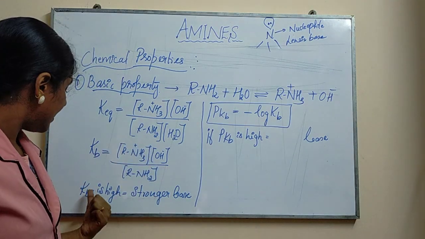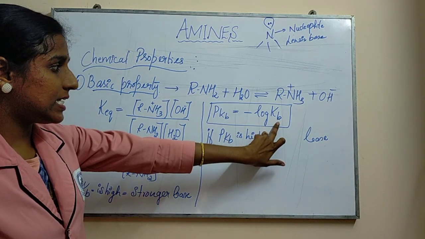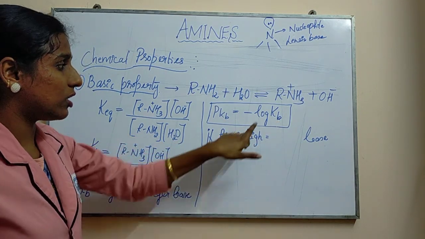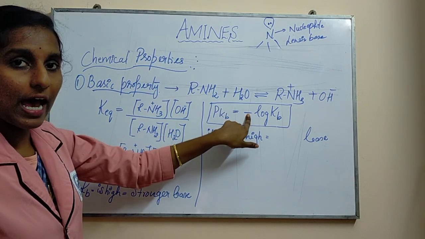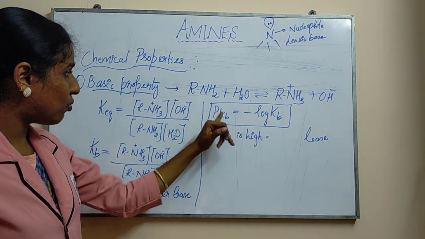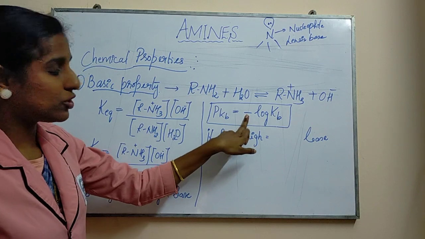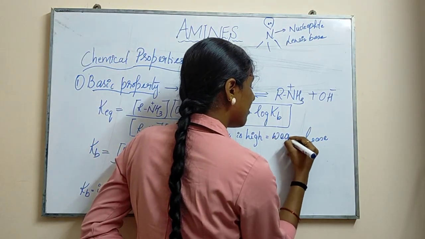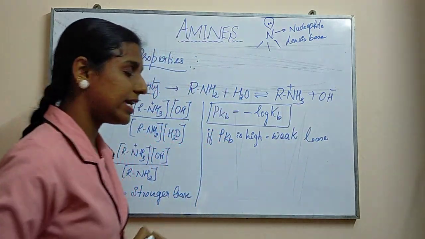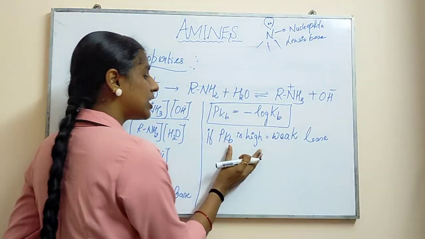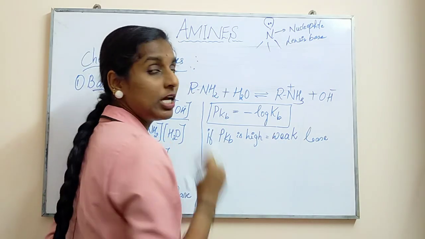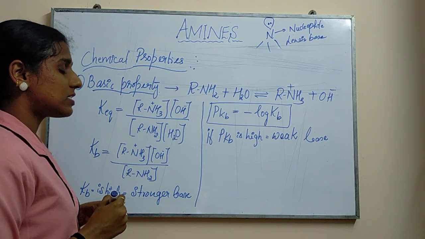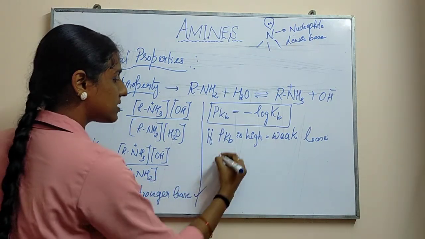Think and see. When Kb is high, your base will be stronger in nature. But when your pKb is high, these two won't be directly proportional, because it shows a negative sign. For that reason, this is weak. When the pKb value is high, your base will be weak in nature. So this is regarding the strength. When you are finding the strength, you should remember these two concepts.